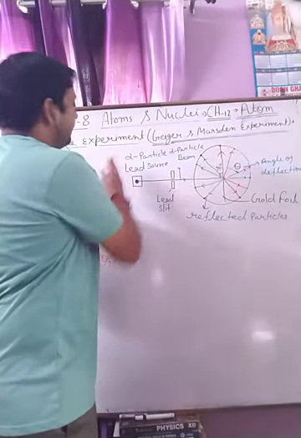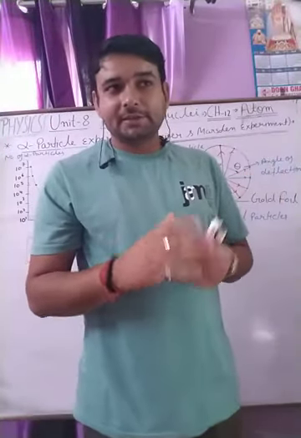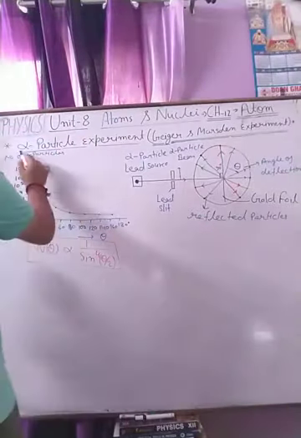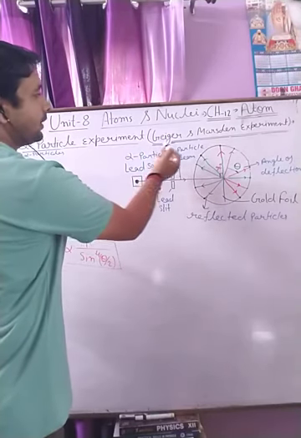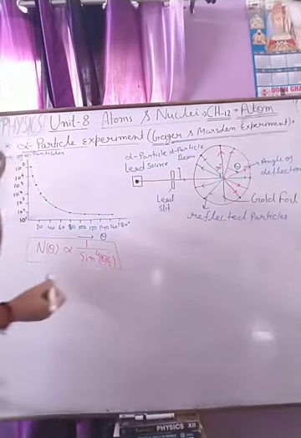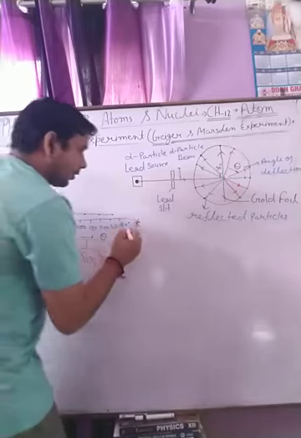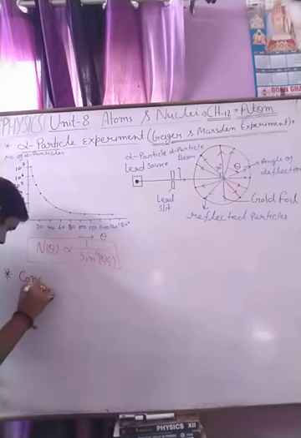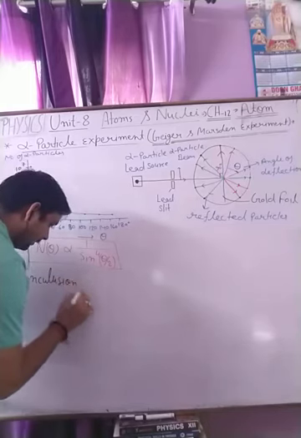After the experiment done by Geiger and Marsden, Rutherford carried out the same experiment in his laboratory and gave some conclusions. First we are going to understand the alpha particle experiment, the Geiger and Marsden experiment, and their conclusion.